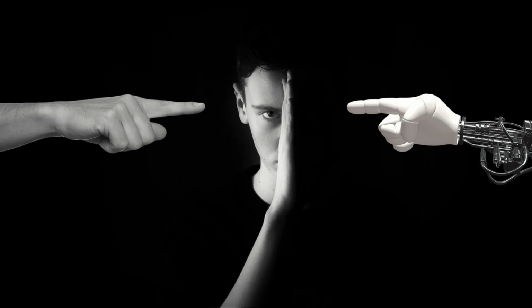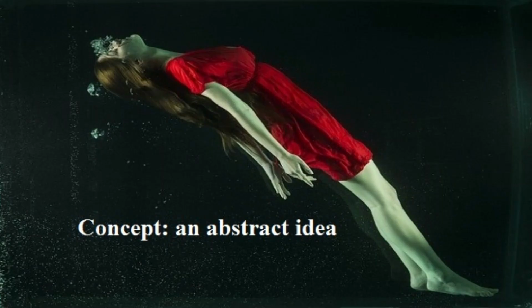The term abstract object is just a convention. If you'll remember, back in video number 2, I said abstract objects are not really abstract objects. Here's why. Take a step back and you'll realize that everything we have discussed is actually a concept, and so are definitions. Concept, an abstract idea. And that is precisely what an abstract object is, an abstract idea.